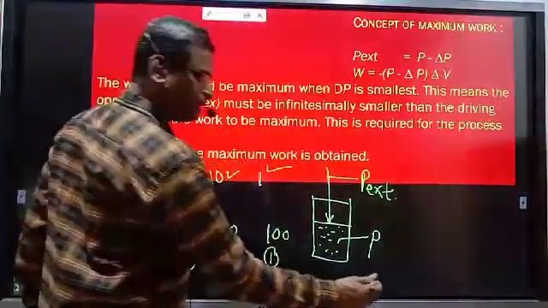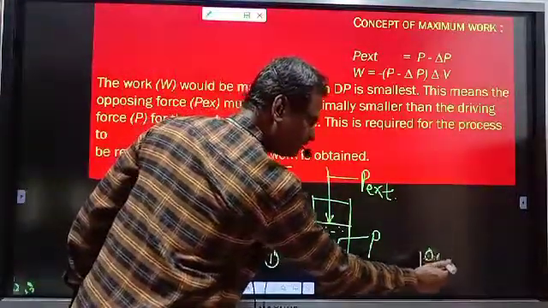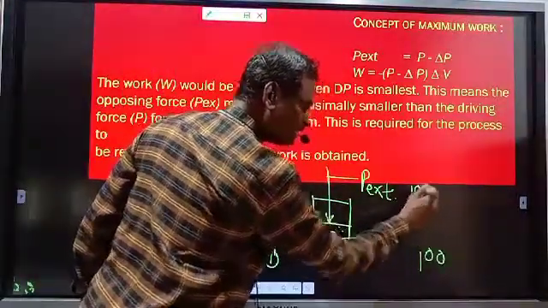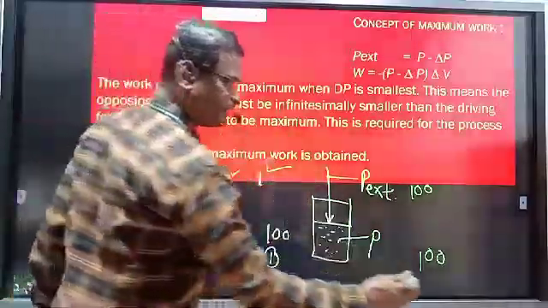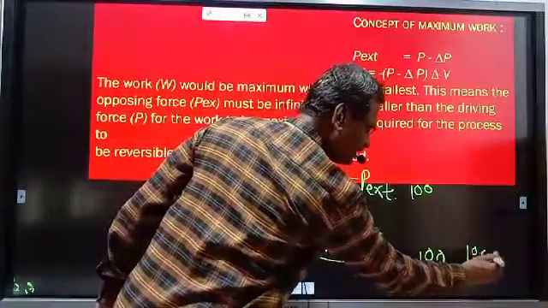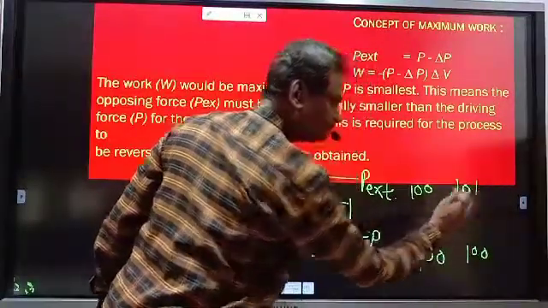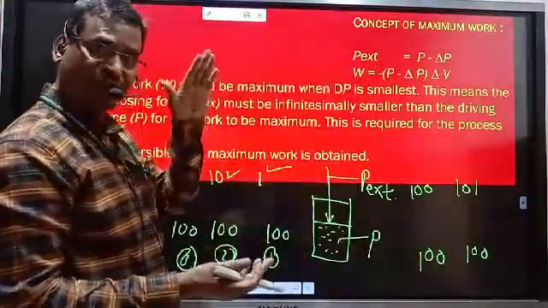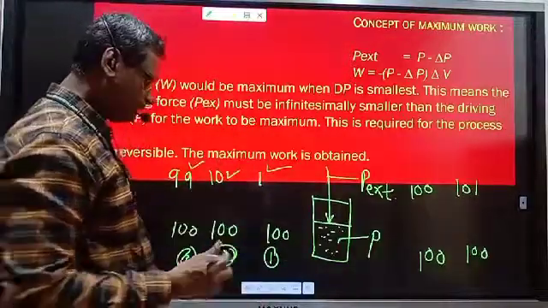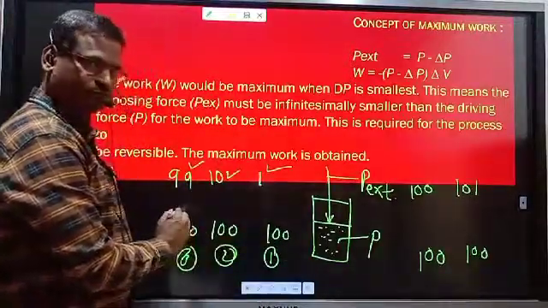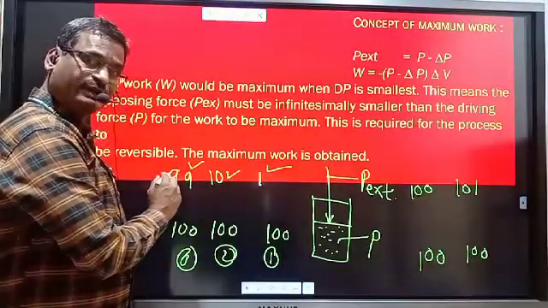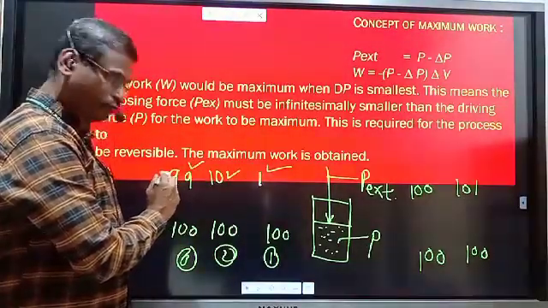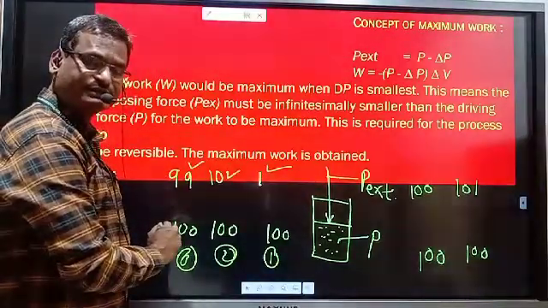Now if this is 100 and the external pressure is 100, neither expansion nor compression take place. And if this is 100 and this is 101, process is now compression. Here process is expansion. External pressure is also very high but less than the pressure of gas.